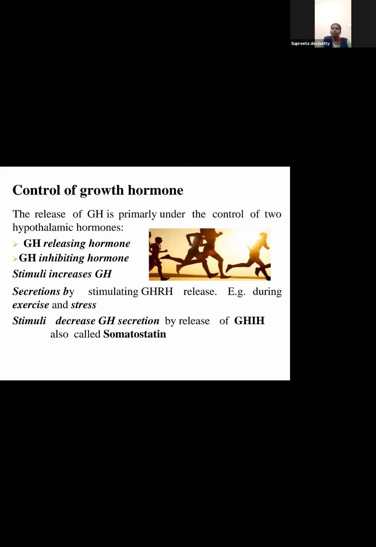Now, growth hormone is under control of hypothalamic hormones: growth hormone releasing hormone and growth hormone inhibiting hormone, GHRH and GHIH. I told you, the hormones of the pituitary are under the control of hormones of the hypothalamus. So in the regulation, there is a releasing hormone and an inhibiting hormone. GHRH tells it to release GH, GHIH tells it to stop releasing GH. Inhibiting means it suppresses; GH releasing hormone releases.